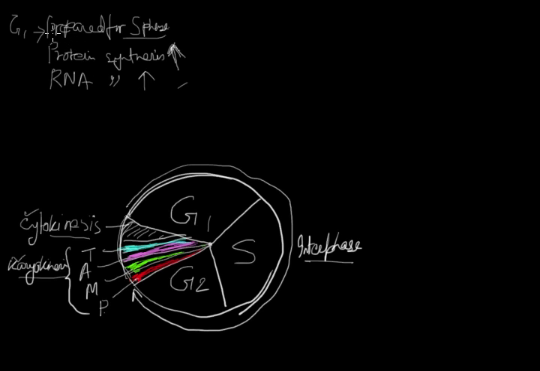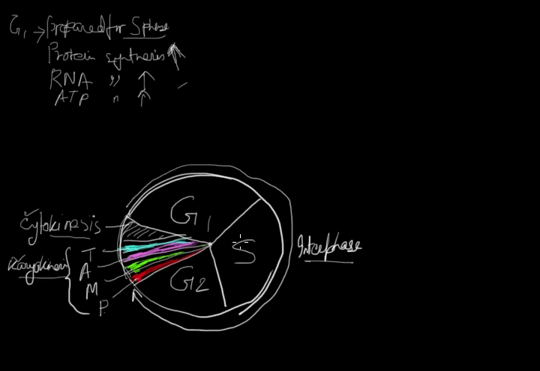So first of all, at G1 stage, the cell will prepare for the S phase. Protein synthesis increases. RNA synthesis also goes up. And for this purpose, energy is required in the form of ATP. So ATP synthesis also increased. And what other things?